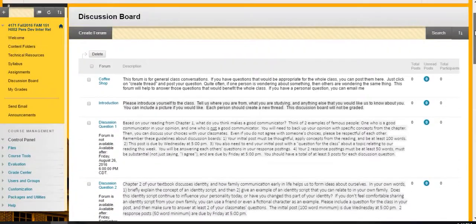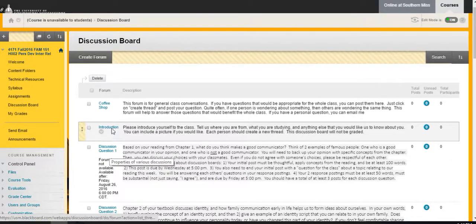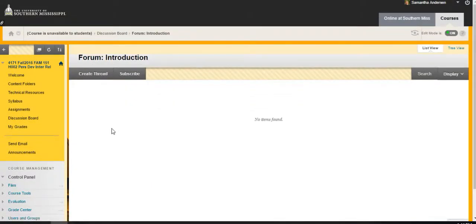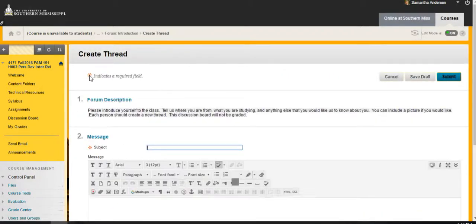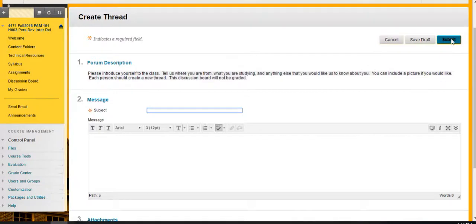And then again, these will be popping up throughout the semester. You won't be able to see them right now, but as the weeks go on, you'll get your discussion question, and then this is where you'll go to answer those discussion questions. So I'm just going to show you how to do that really quick. You'll click on the discussion board, and then you'll just click Create Thread. Each person needs to create their own new thread, and then you can type a subject, whatever your discussion post is going to be, and then you hit Submit.